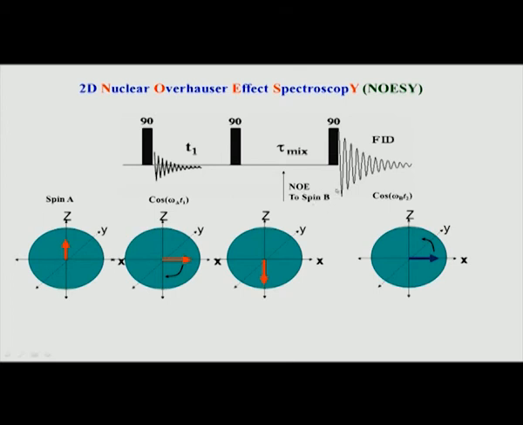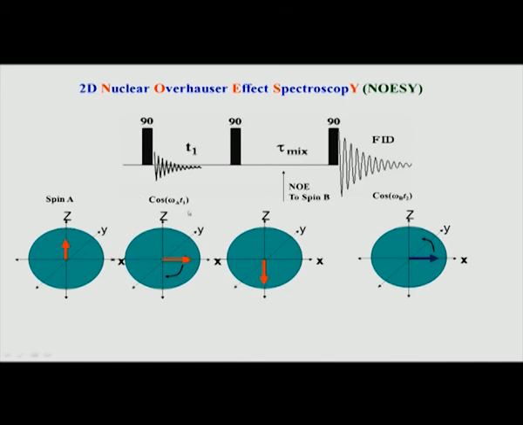When I excite this, whatever is the population of A has been transferred to B. So, whatever is the chemical shift of A also gets transferred to B. What we are basically doing is communicating the population difference from A to spin B, and when does it happen? That happens during this period. During this period the population of A is changing because of its relaxation, and the decrease in population is affecting the population of B, and that is communicated to B.